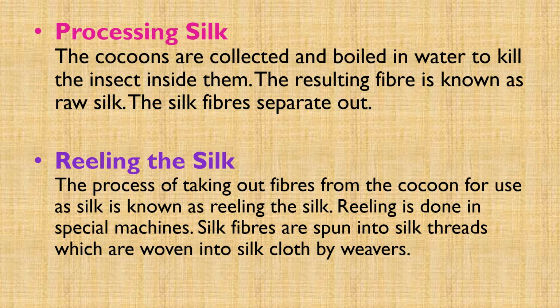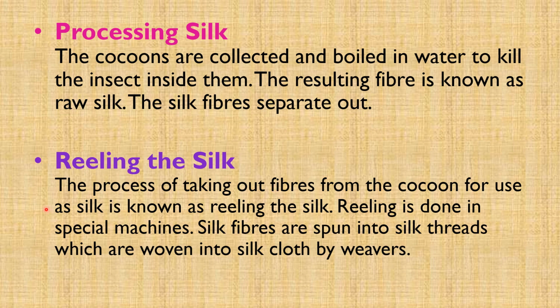The next step in obtaining silk from cocoon is processing silk. A pile of cocoons is used for obtaining silk fibers. The cocoons are kept under the sun or boiled or exposed to steam. The silk fibers separate out. The next step is reeling the silk.